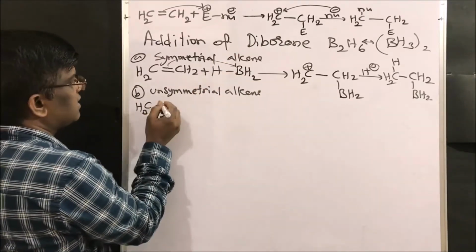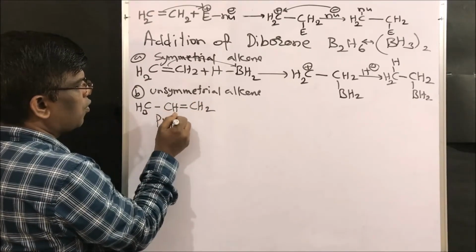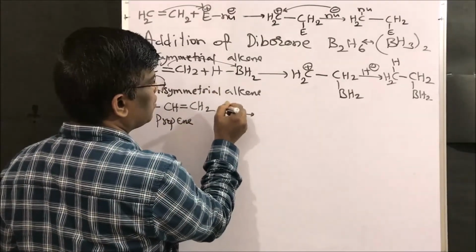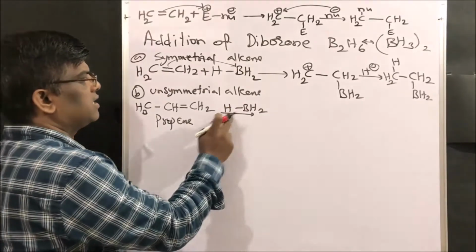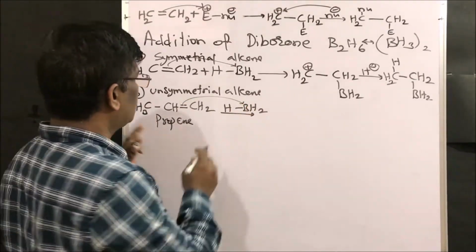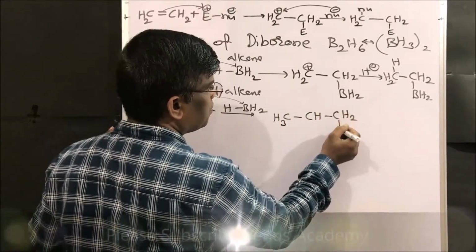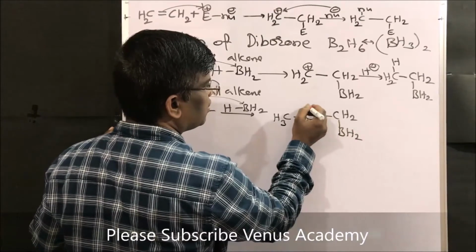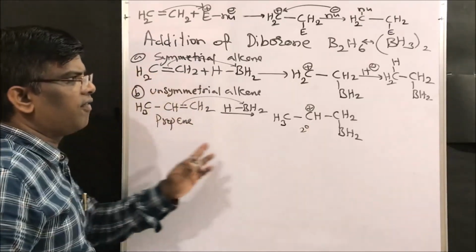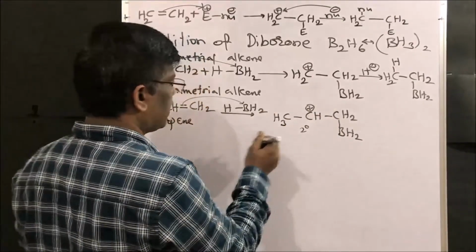When I take CH3-CH=CH2, this is propene, right? So the mechanism will be the same. It is going to react with boron, BH2, diborane. So it is going to react with boron to give CH3-CH2, BH2 is added here, and it is going to give a carbocation. What is the carbocation here? It is a secondary carbocation. Why is it secondary? This carbon is attached to two carbons, so it is a secondary carbocation.